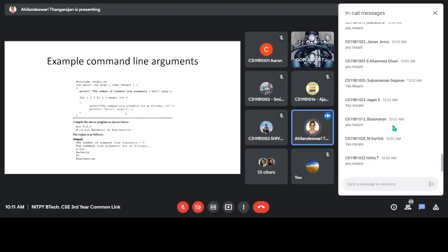Argument V of 0 contains a.out. Argument V of 1 contains Bachelor. Argument V of 2 contains of. Argument V of 3 contains Engineering. So we are printing the argument count and what the argument vector contains. If you are clear up to this, type a single S in the comment section.